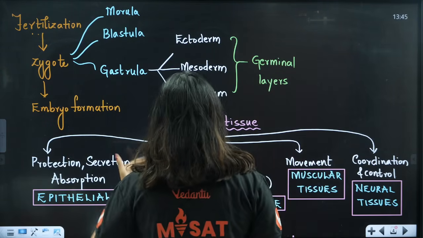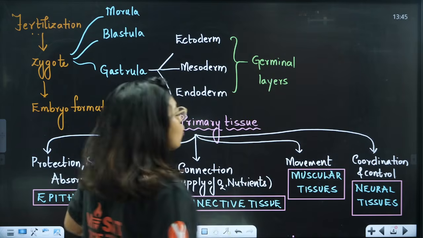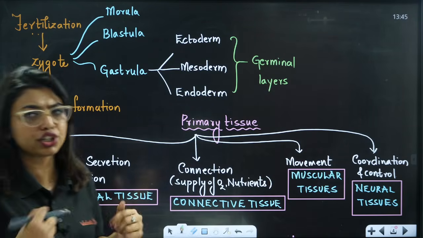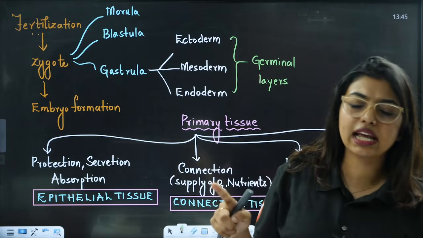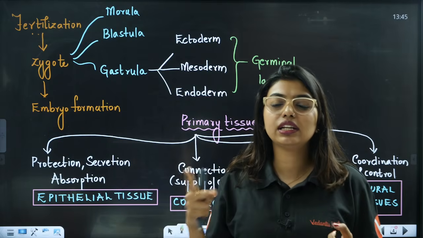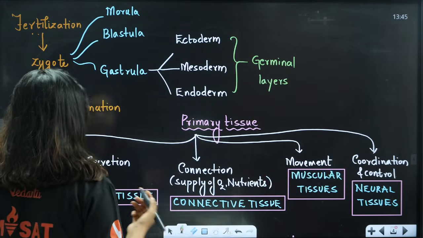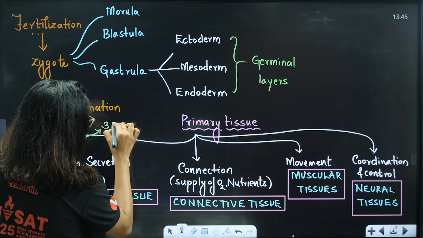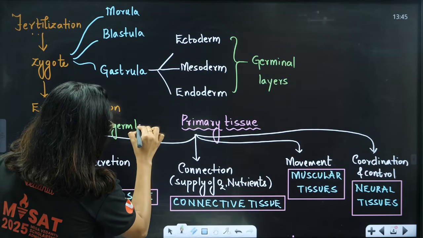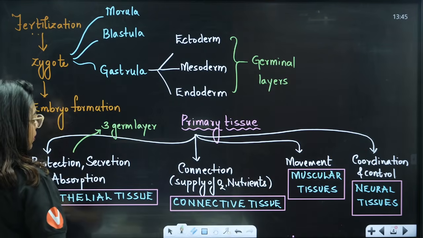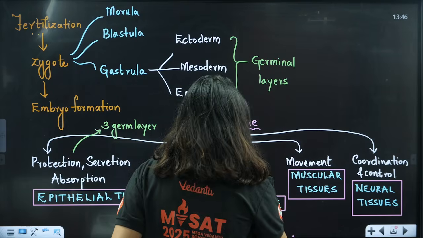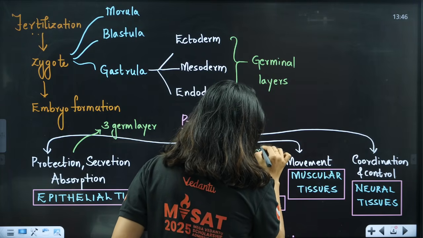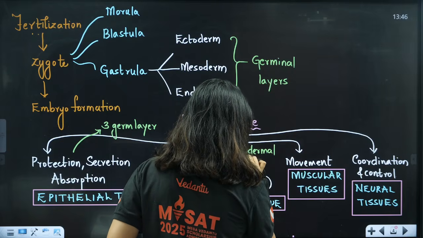Now comes the second part. Ma'am, why did you write about the germ layers? We have to know who got derived from whom. Epithelial tissue is different: ectoderm can derive epithelial tissue, mesoderm also can, endoderm also can. So it can be derived from all three germ layers. Very different, no? Now connective tissue is mesodermal in origin.